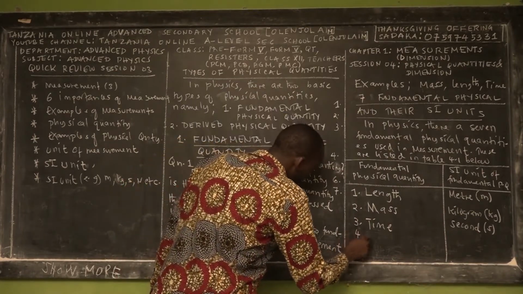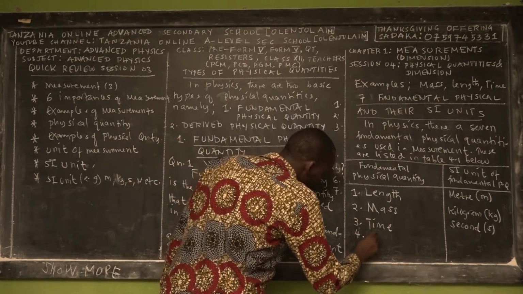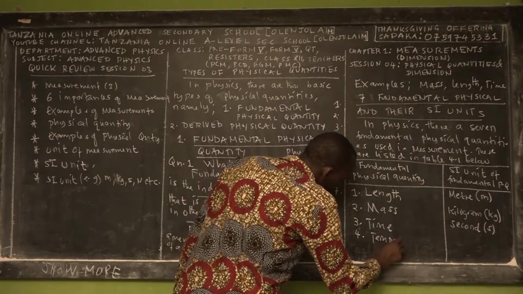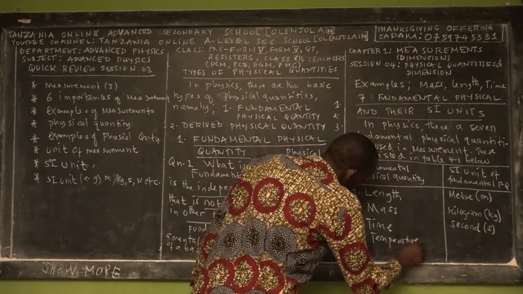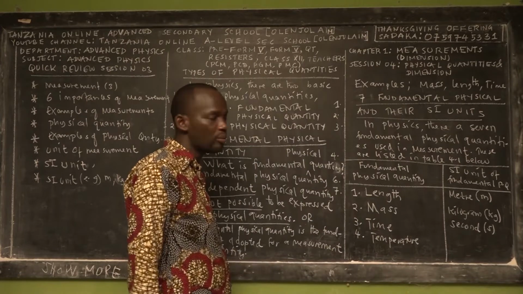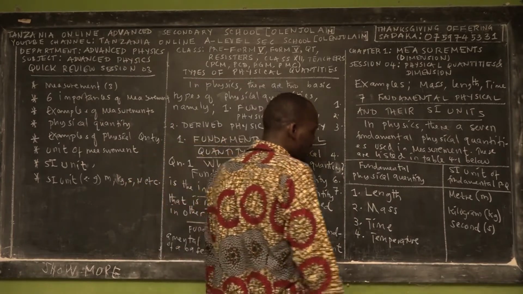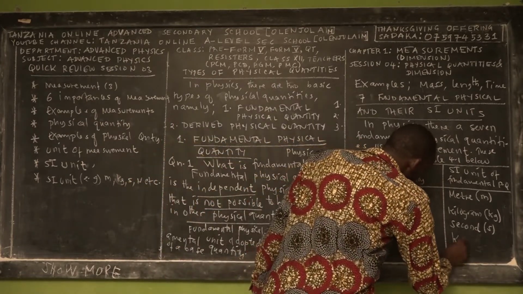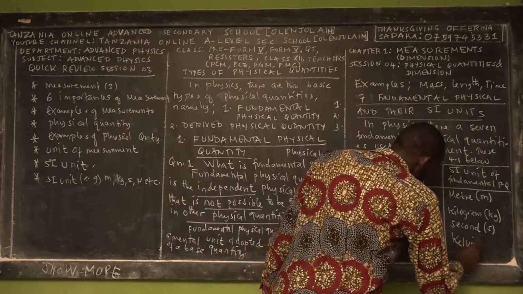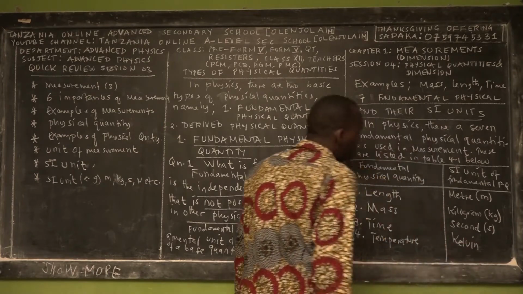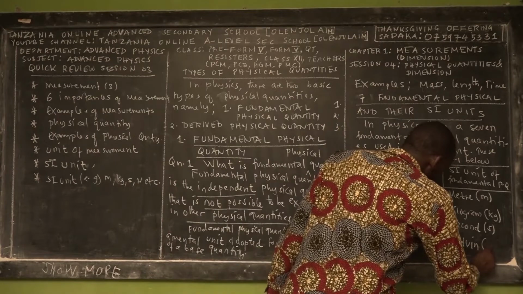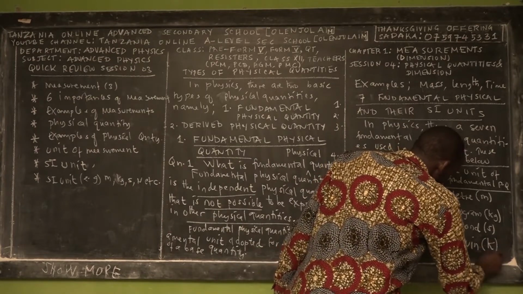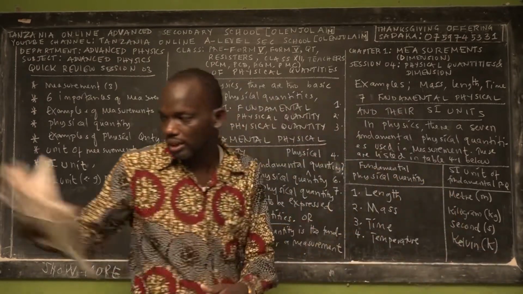The fourth fundamental physical quantity is temperature. Possibly this is new, we didn't teach you in form level, but we are teaching you right now in A level. The SI unit of temperature is not centigrade, is not Fahrenheit, it's Kelvin. And the symbol is capital K. Wonderful.